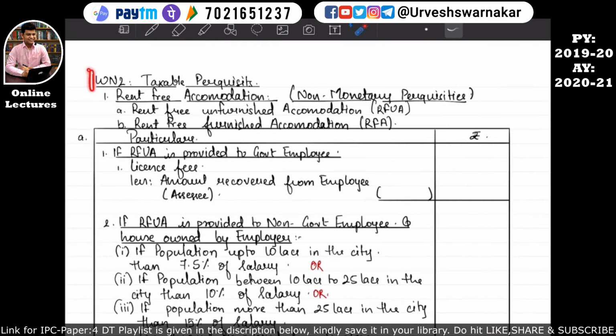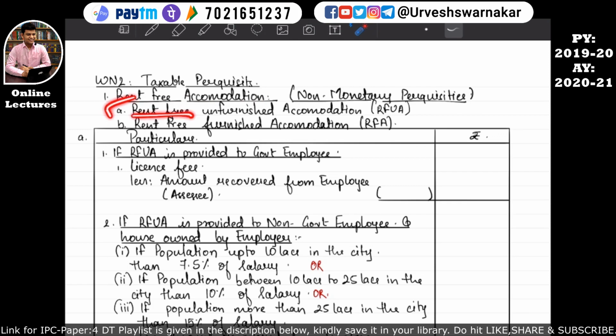So here is working note number 2, taxable perquisite. The first type of taxable perquisite is rent-free accommodation. Basically, rent-free accommodation simply means a house property is provided to the employee, and it is considered as a non-monetary perquisite. So there are two types of rent-free accommodation.